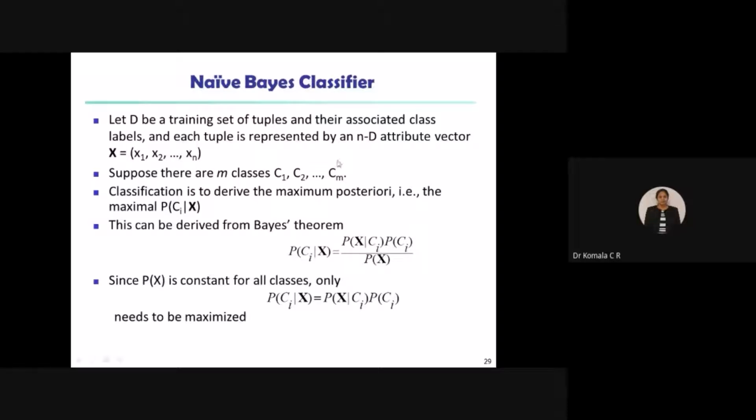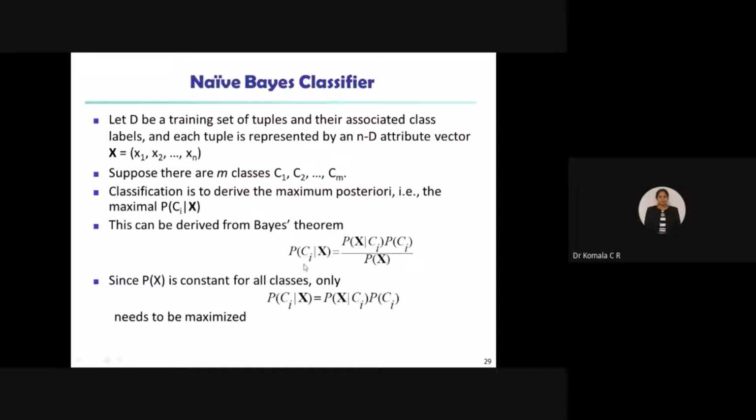So C is the number of classes, right? X is the sample data. What is n here, and what is D here? D is the number of training set tuples and n is the number of attributes. So n-dimensional is the attribute vector here. Taking X as X1, X2, X3, so on, Xn, and taking m number of classes C1, C2, C3, so on, Cm.